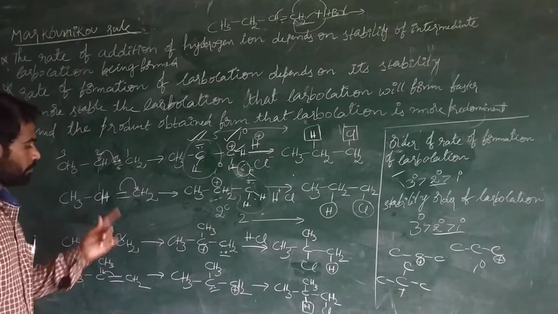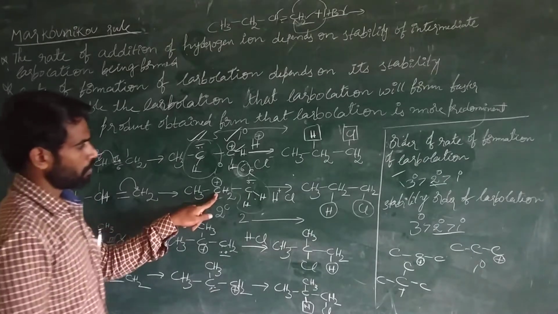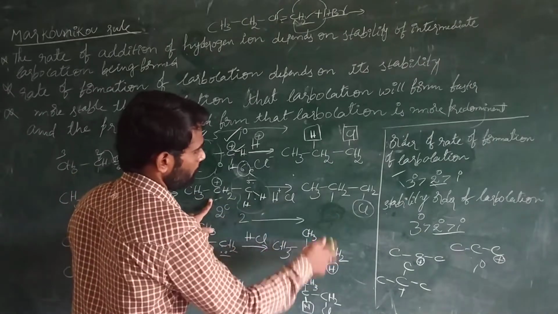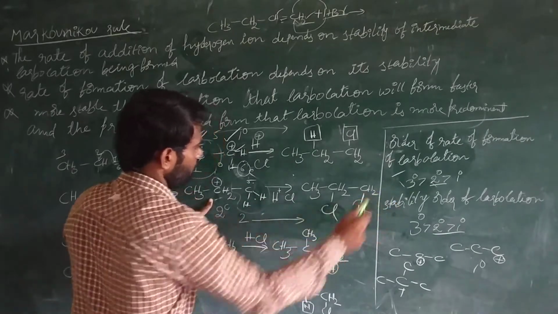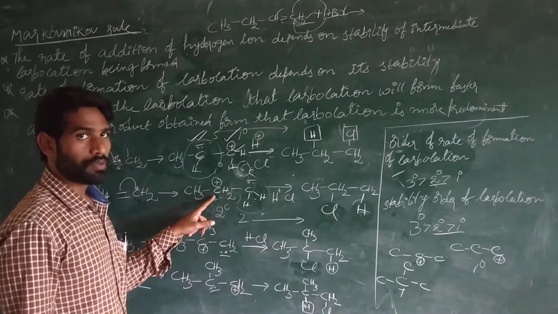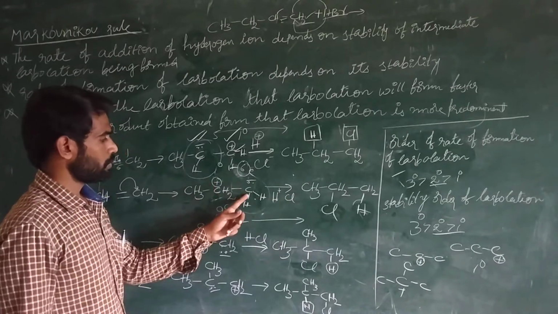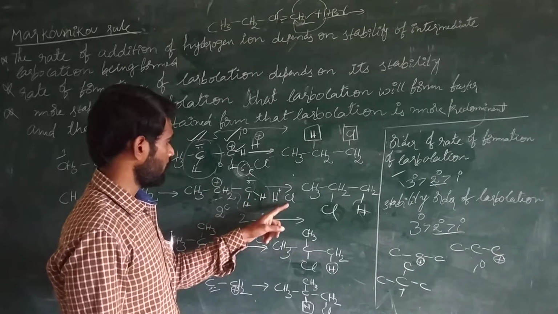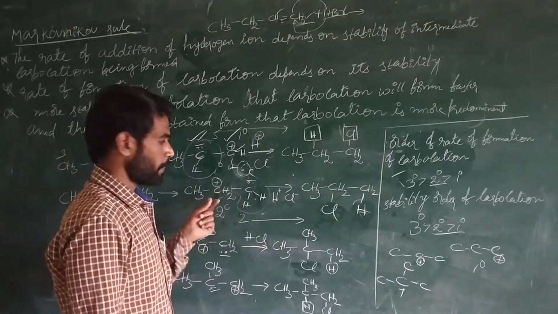Now see, here the positive charged carbon has chlorine attached, right? And this is the negative charged carbon with the hydrogen atom attached. So the positive charged carbon is attached to the chlorine, the negative charged carbon is attached to the hydrogen atom. This hydrogen is attached to the negative charged carbon, and this Cl minus, the negative charged chlorine, is attached to the positive charged carbon atom.